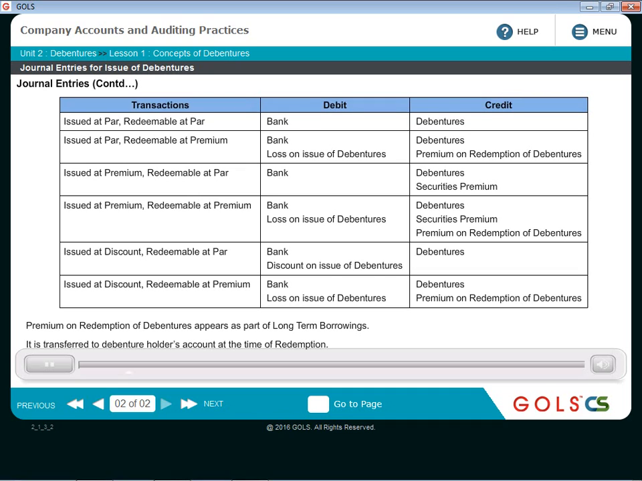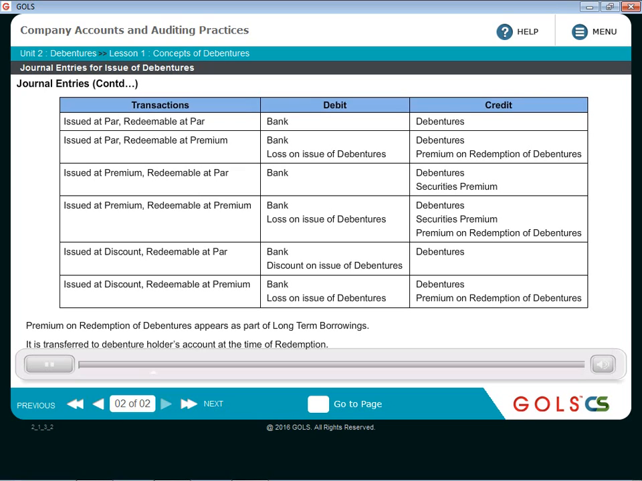But this is the thing that you need to remember always in case of debentures. Please remember, the premium payable on redemption of debentures has to be booked at the time of issue of debentures. And therefore, whenever the redemption is happening at premium, the accounting entries slightly differ. So we'll see all those permutations and combinations.